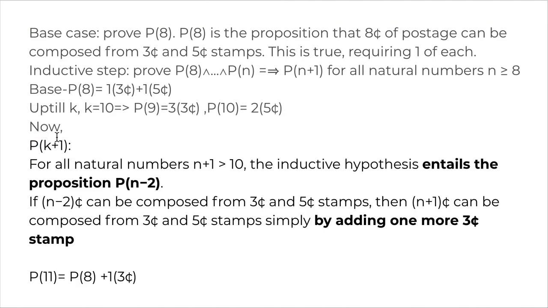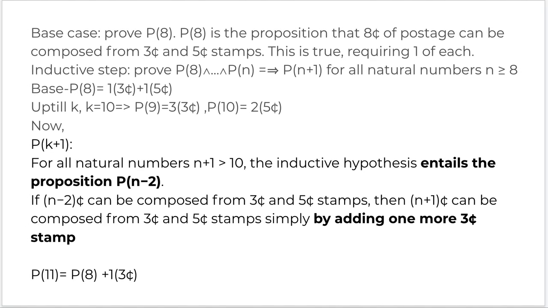Alright, so for Pk plus 1, for all natural numbers n plus 1 greater than 10, the inductive hypothesis entails the proposition Pn minus 2. If Pn minus 2 can be composed from 3 cent and 5 cent stamps, then n plus 1 cents can be composed from 3 cent and 5 cent stamps simply by adding one more 3 cent stamp to that, right? So the inductive proof leads directly to a simple recursive algorithm for selecting a combination of stamps.